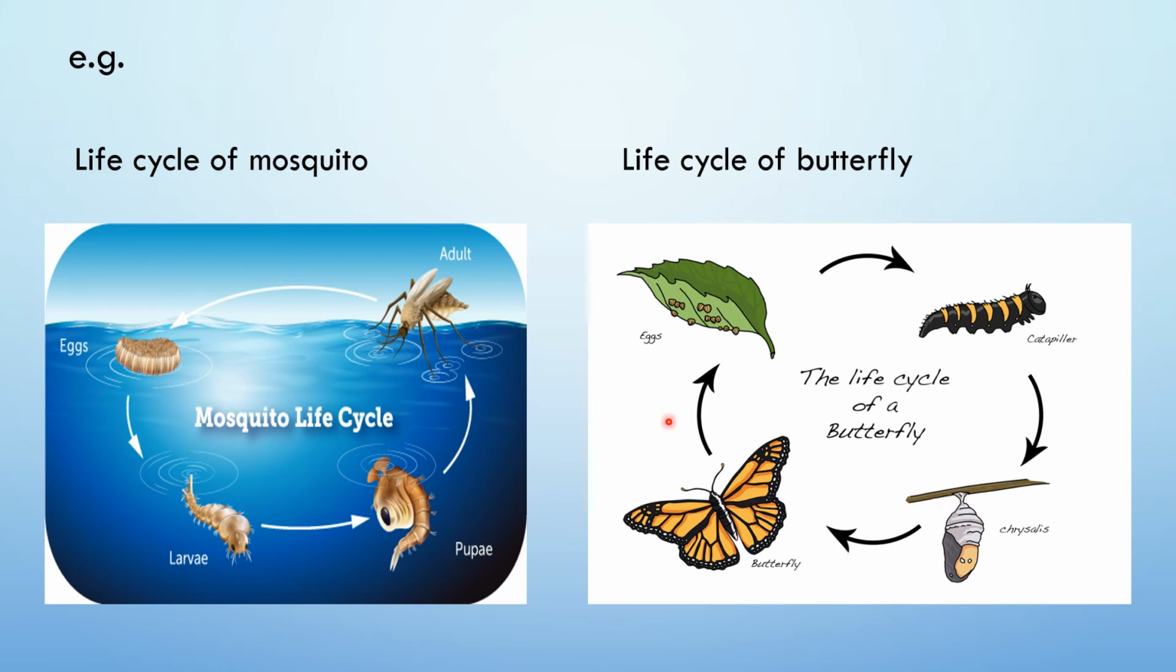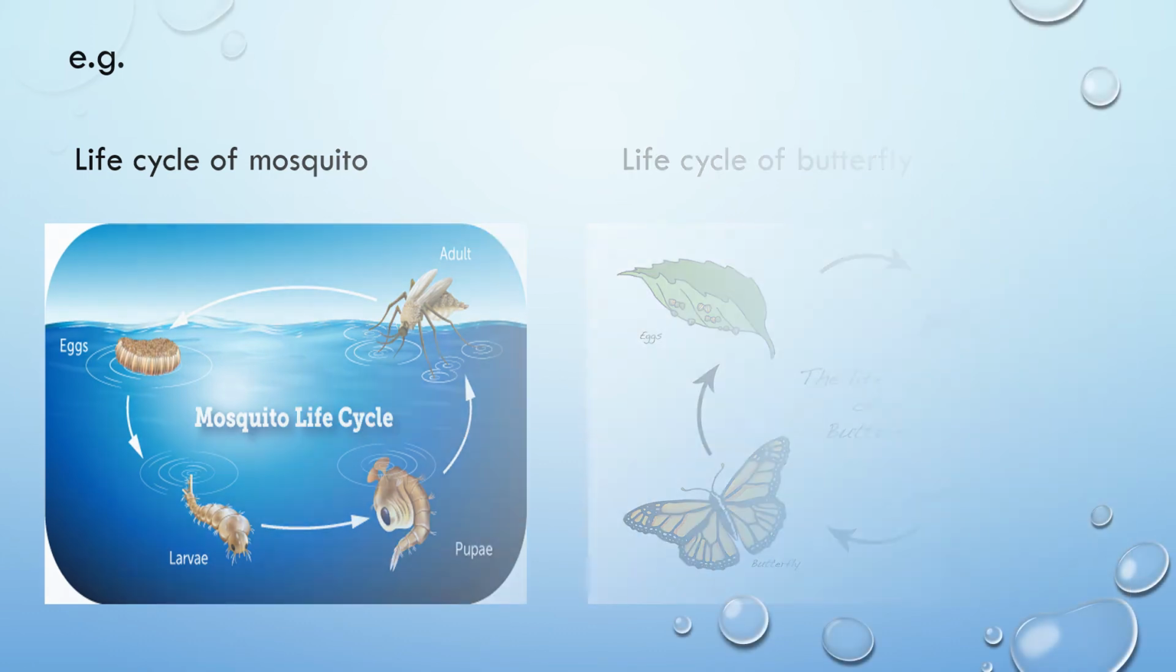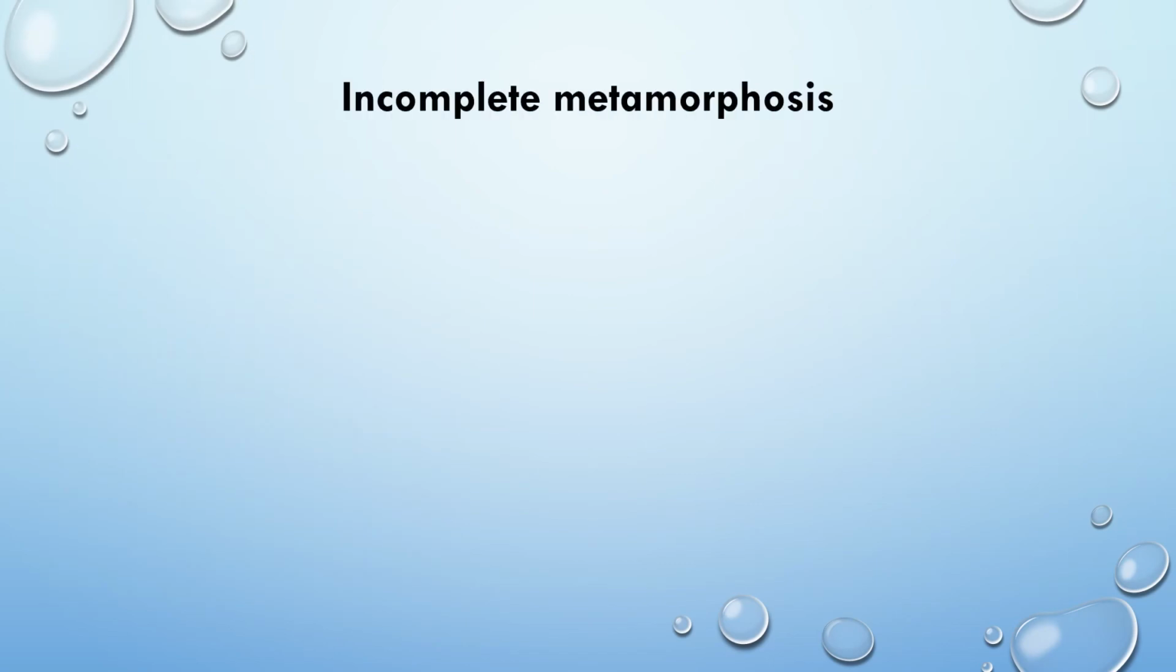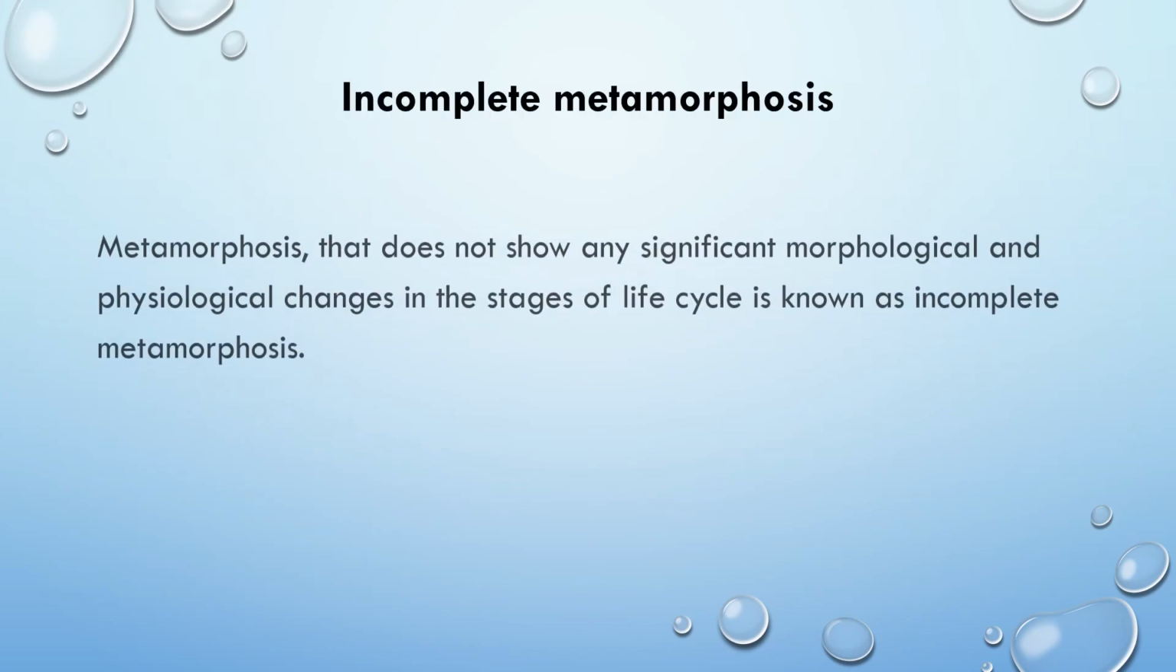So here also you find four different stages in the life cycle of the butterfly. That's why we say that it shows the complete metamorphosis. Now let's see what is incomplete metamorphosis.